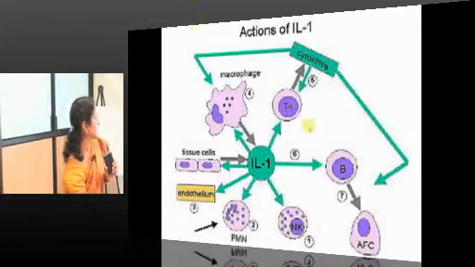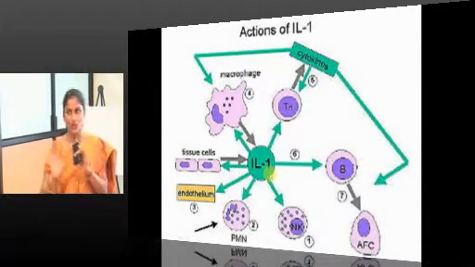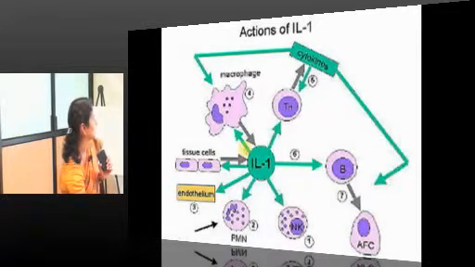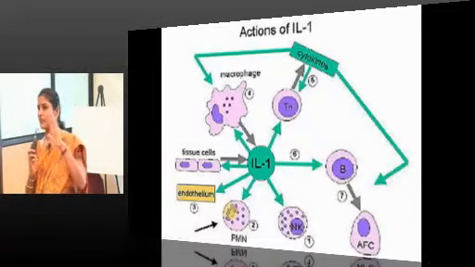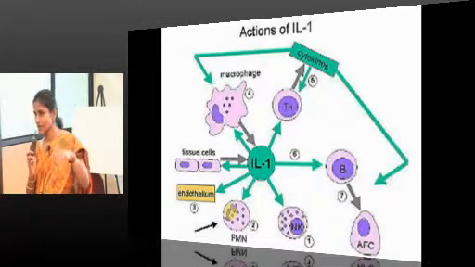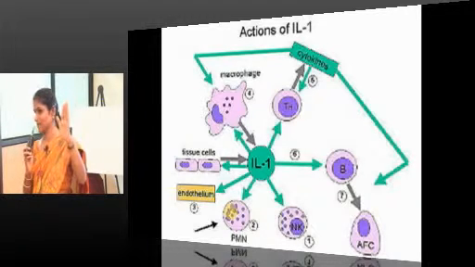So, what happens here is IL-1 can activate macrophages, Th1 helper T cells, B lymphocytes, NK cells. So, every activity of the immune system is through helper T cells.